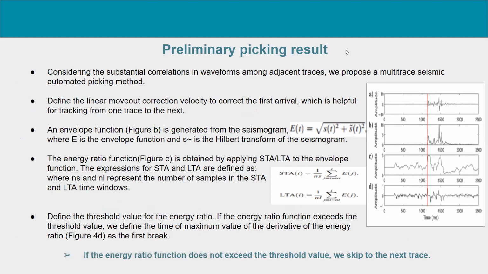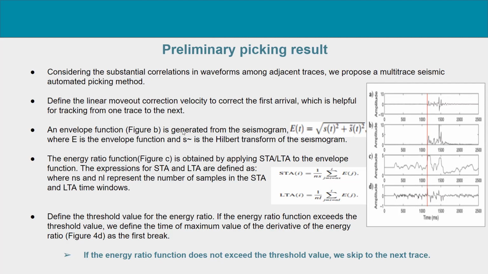So how are these preliminary first breaks picked? Considering the substantial correlations in waveforms among adjacent traces, we propose a multi-trace seismic automatic picking method. Initially we define the linear move-out correction velocity to correct the first arrivals.